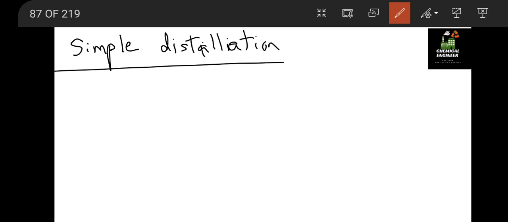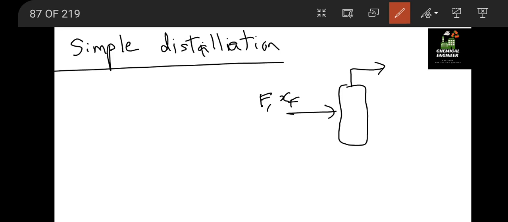Next we have simple distillation. In simple distillation, what we have is feed going in, having the XF. We have two parts, W and D. In simple distillation, we directly calculate the bottoms. So here we have distillate, here we have bottoms.